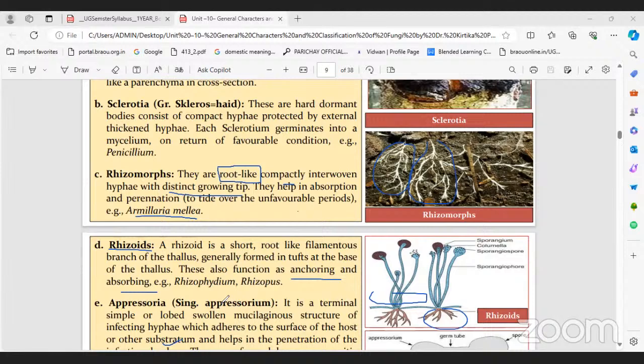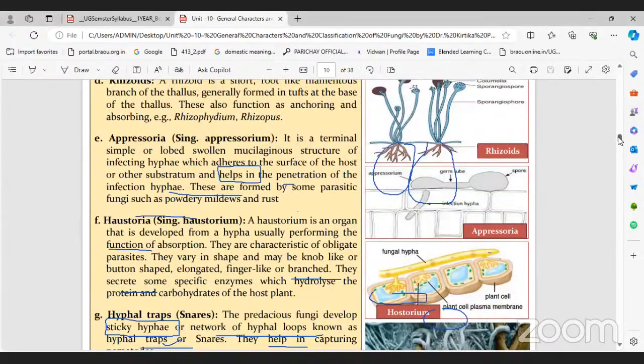Next, appressorium. It is a swollen mucilaginous structure of infection hyphae, mainly formed by the parasitic fungi, which adheres to the surface of the host or other substratum and helps penetration into the host. Like this. You can see the diagram.